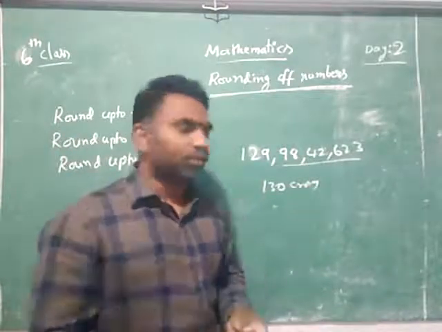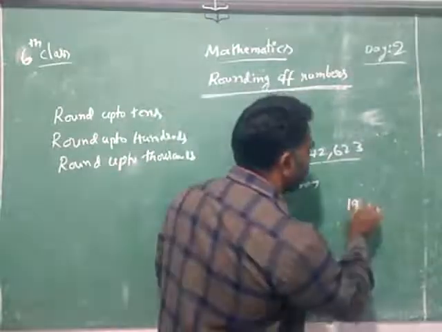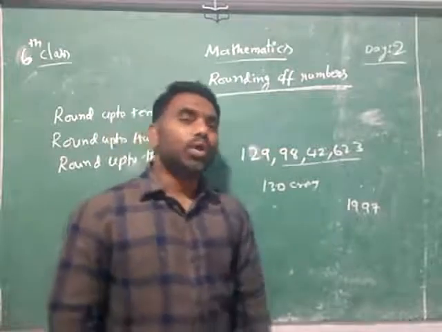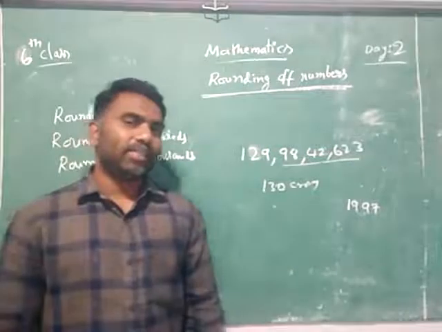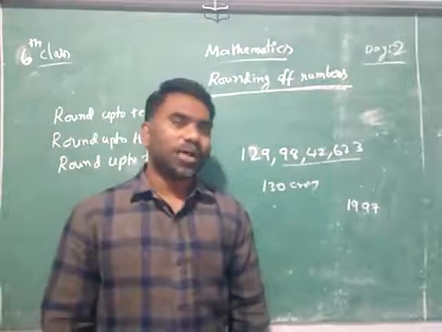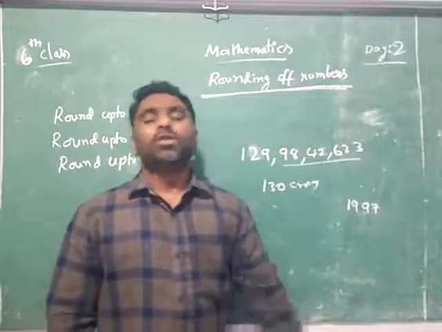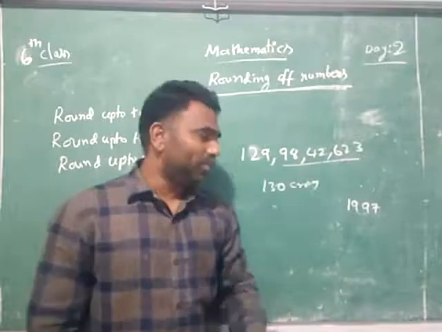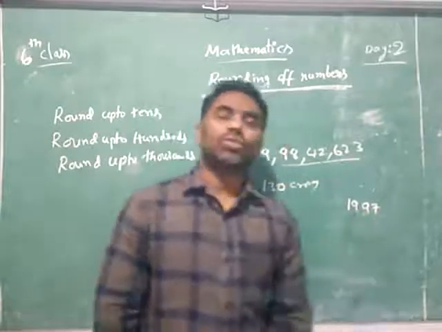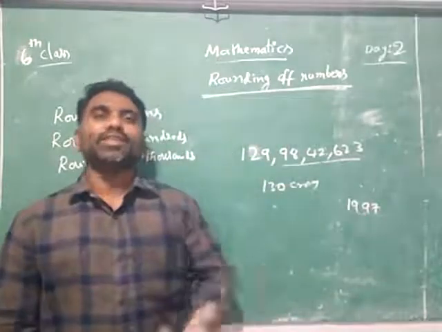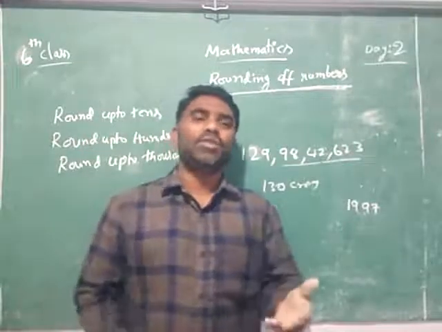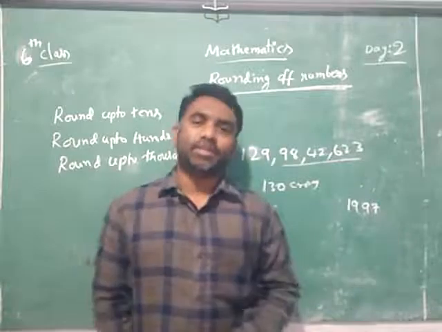So you purchased a shirt for 1,997 rupees. If anybody asks you, will you say 1,997? No, you can't remember that much. What do you say? 2,000 rupees you say. Why are you saying 2,000 rupees? Because it is very near to 2,000. That's a round figure you will say. That is a habit of people. Not saying the exact number. What do you say? Round numbers you will say.